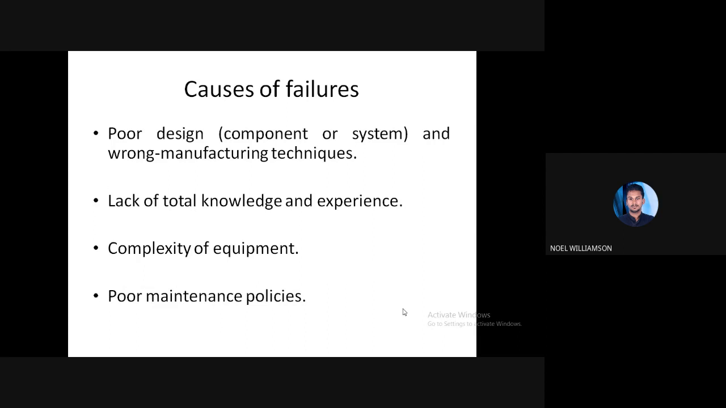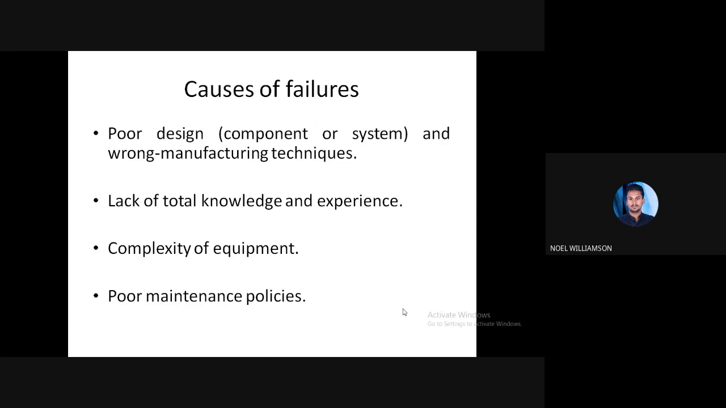Next, we'll see what the causes of failure are, how the failure occurs. These are the four main causes of failure. First one, due to poor design and wrong manufacturing techniques. This is nothing but due to poor design. If the initial design itself is poor, then the chance of failure will be more, or the reliability will be less. So the chance of occurrence of failure will be more.